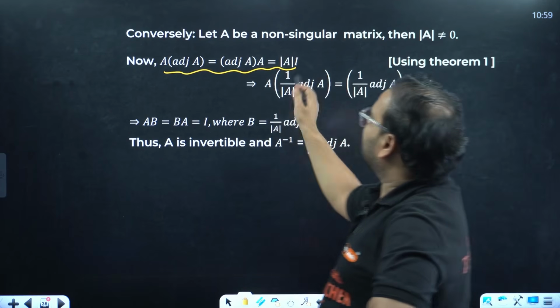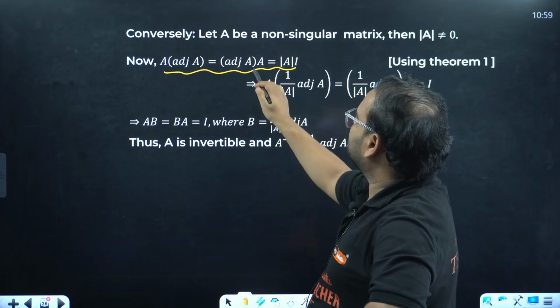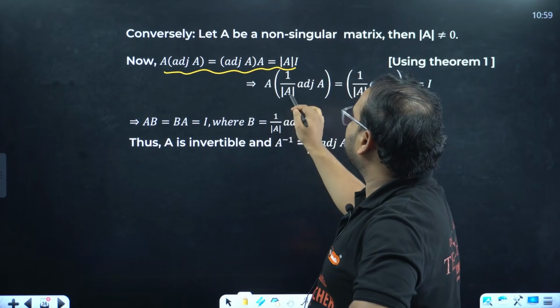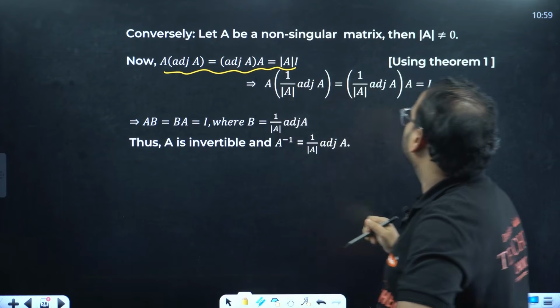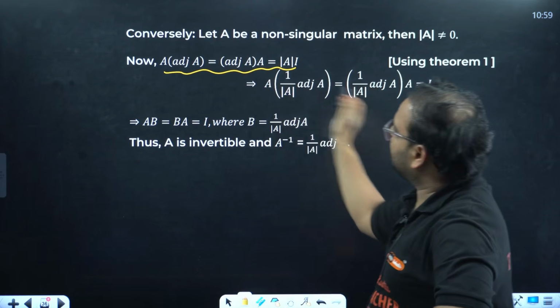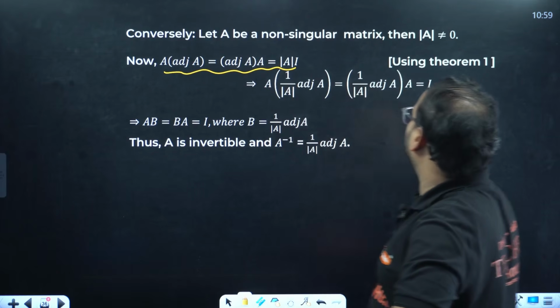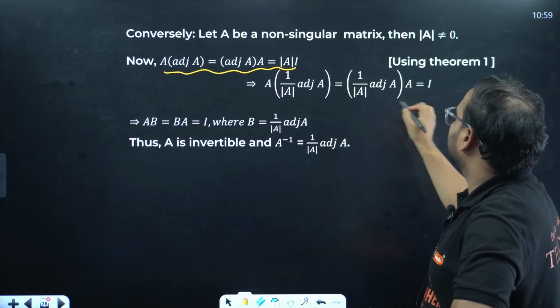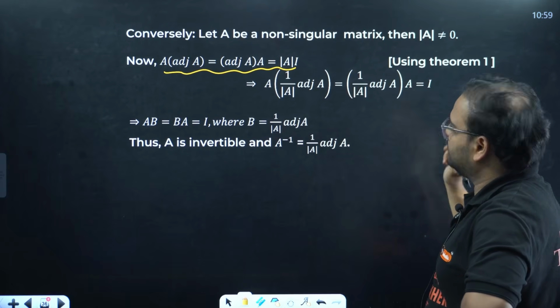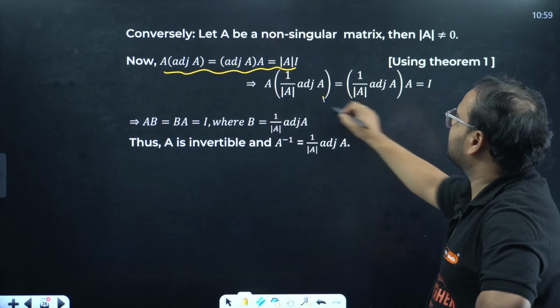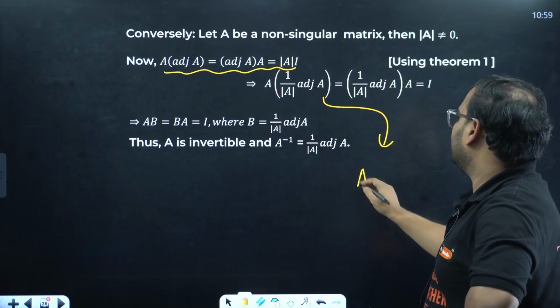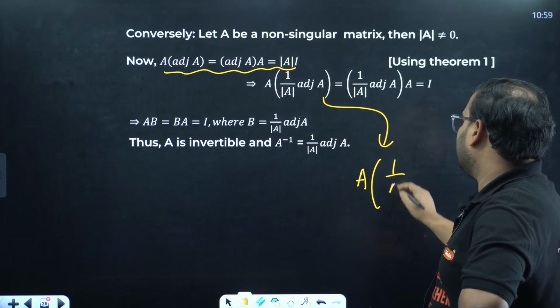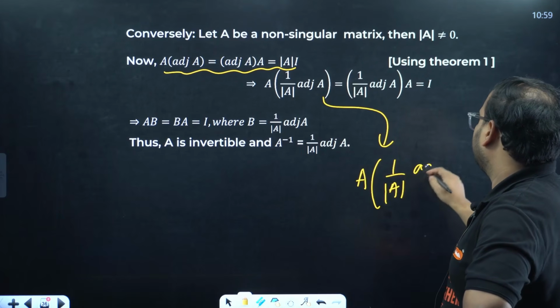Or basically, you divide by the determinant in this case. You're going to have A times 1 by determinant of A adjoint A. And if you take the inverse on every side, what do you have over here? Let's say I take this condition: what I have is A, 1 by determinant of A, adjoint of A.